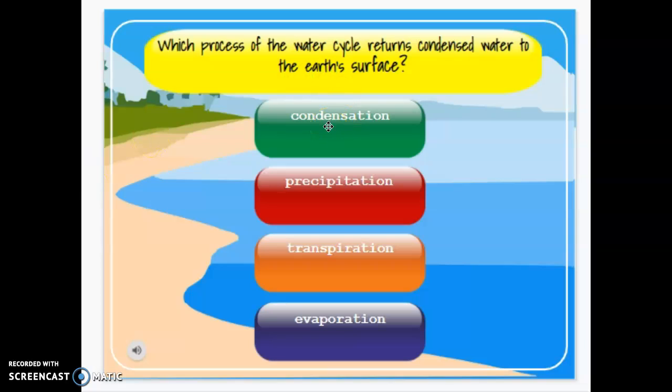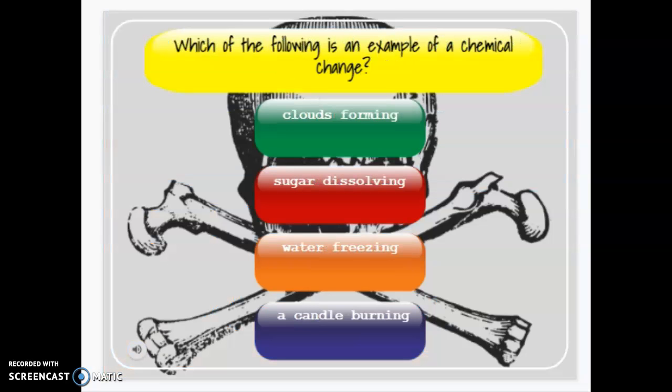What process of the water cycle returns water to the surface? Well, condensation is cloud formation. That's not returning anything to the surface. Precipitation is rain, sleet, snow, and hail. That is how you get water back to earth. Transpiration is like plants, quote unquote, sweating when they lose water through their leaves. Evaporation is when you turn water into gas and it goes up. That's right before condensation. You guys beat me. That's great.